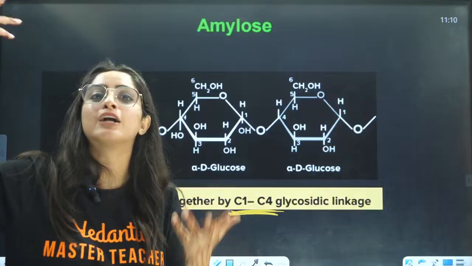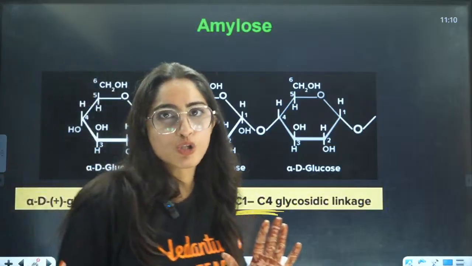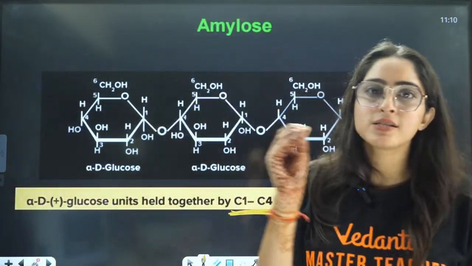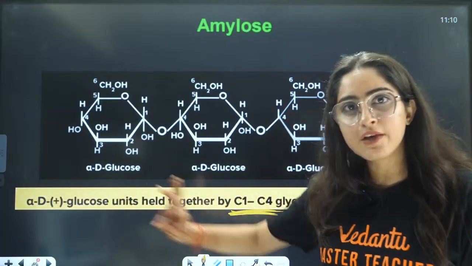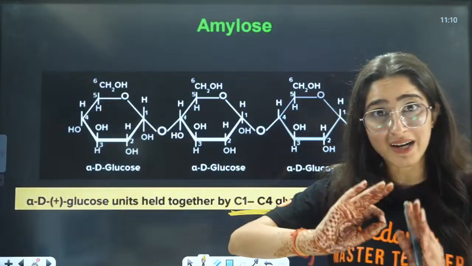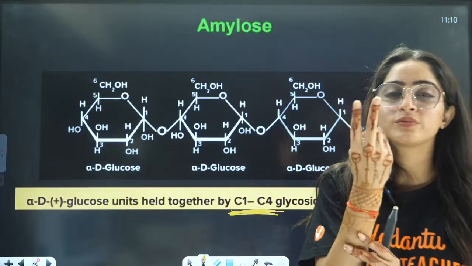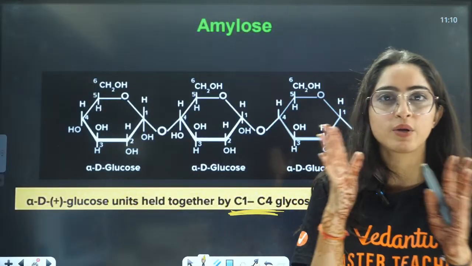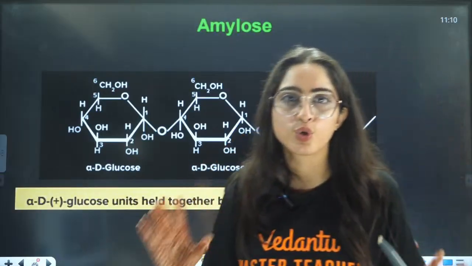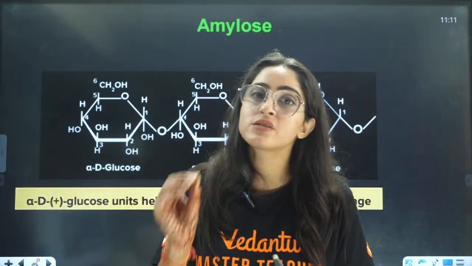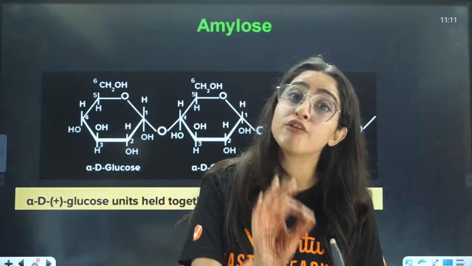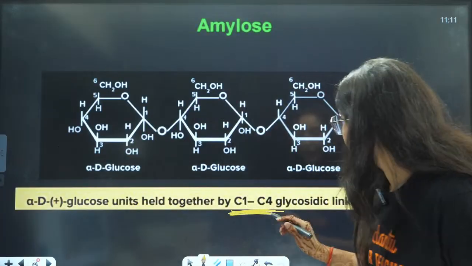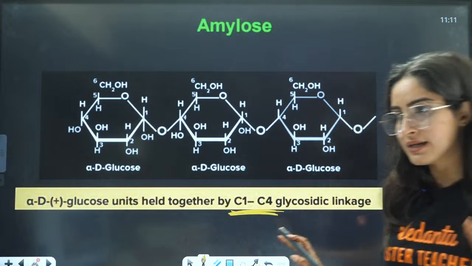polymer of maltose, you can see. In maltose also you had which thing? C1, C4 linkages of glucose. Same thing you will have here. C1, C4 linkages of glucose, but here it's not just 2 glucose units that combine. N number of glucose units will combine to have C1, C4 glycosidic linkages from the alpha glucose units, right? From the alpha glucose units, right? Okay?